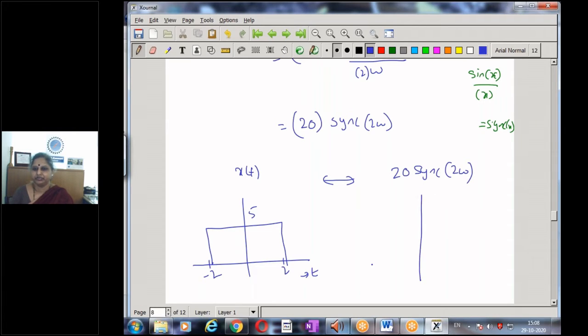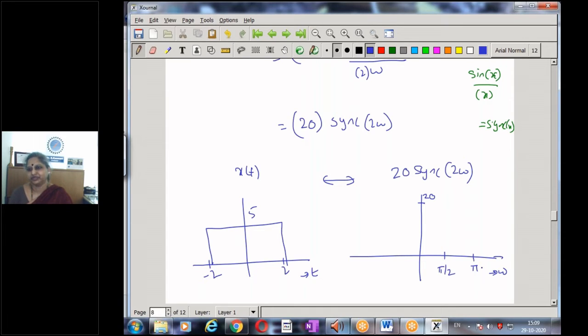Now let's try to plot the result as a function of omega. The magnitude at omega equal to 0, the sinc function has a magnitude equal to 1, so the strength is 20. And the first zero crossing occurs when 2 omega is equal to pi, so omega equal to pi by 2 is my first zero crossing.